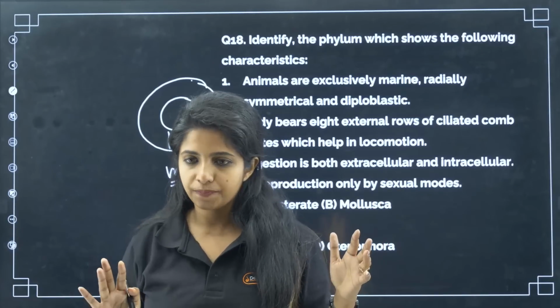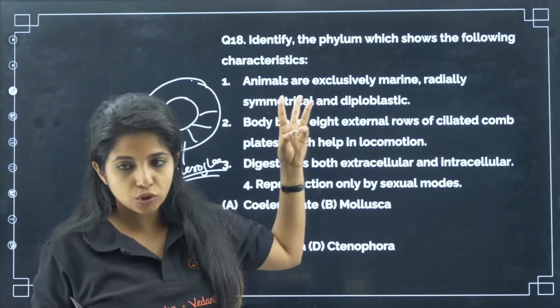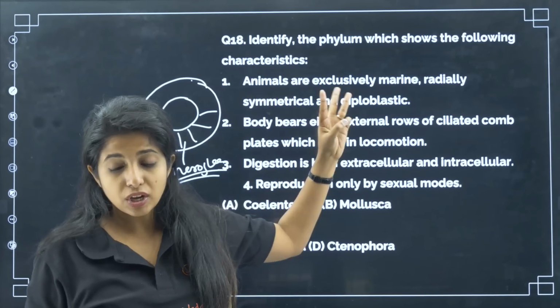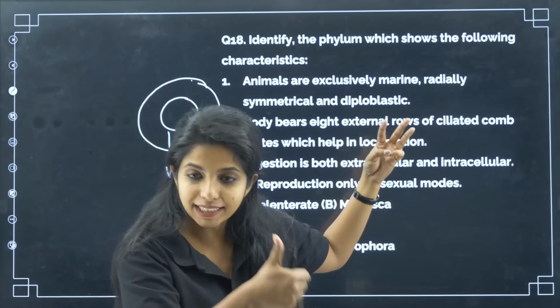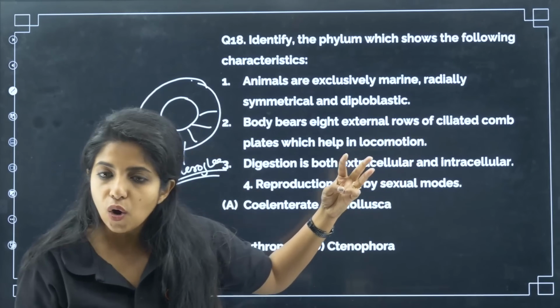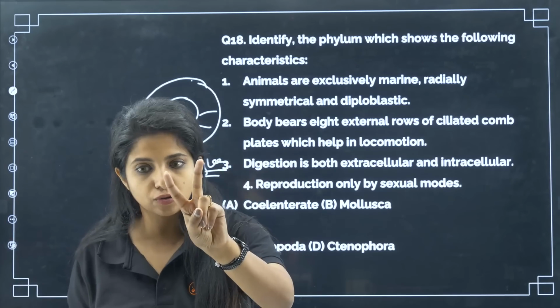For example, starfish. Okay, and now they have to be diploblastic. So we get to know these three are the ones with radial symmetry. Now diploblastic. Who among them are diploblastic? Only two. Cnidarians are diploblastic and also Ctenophora. None of the others. So we just have two options to choose from.